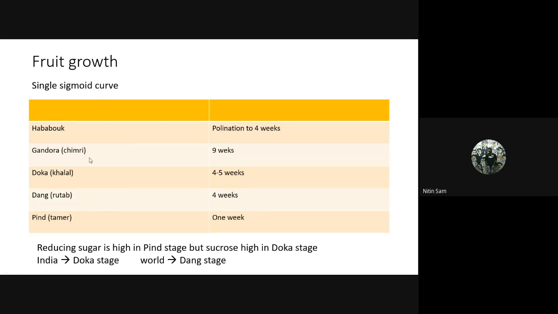When fruits are on the tree, they get spoiled. The rain in India coincides with the Dang stage. So to avoid spoiling, fruits are harvested at the Doka stage itself in India, but in the remaining world, it is harvested at the Dang stage as there is no problem of rainfall.